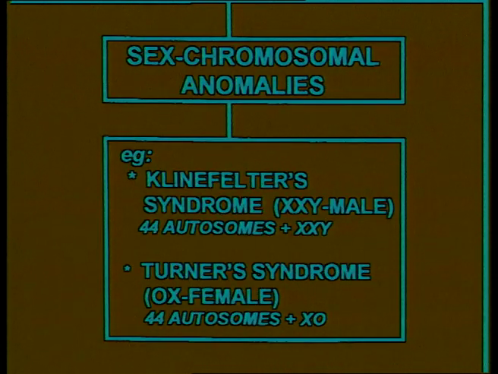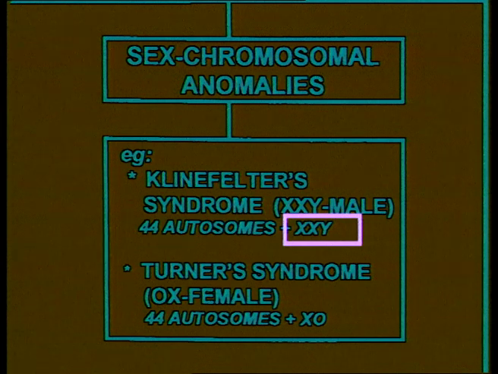The second one is sex chromosomal anomalies. The best examples for sex chromosomal anomalies are Klinefelter syndrome and Turner syndrome. The karyotype of Klinefelter syndrome is 44 autosomes plus XXY. The disorder we can see is in the sex chromosomal pair, that is XXY.